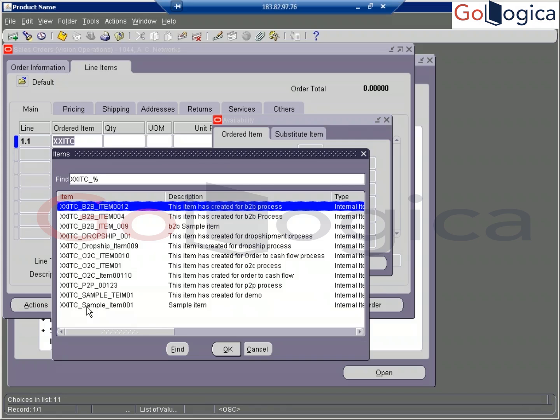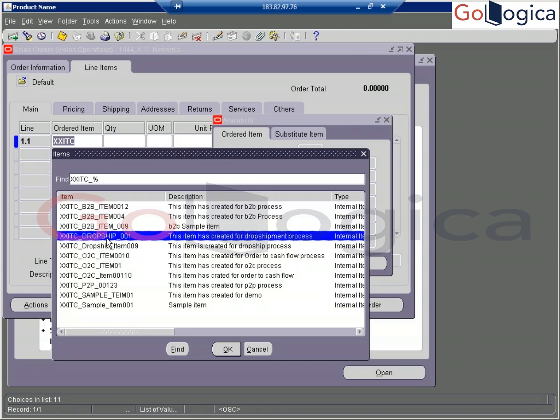Fourth one. No, it's not our one. Some GOL I put, right? Yeah, but it is not coming here. Is it XXITC or what did I put?